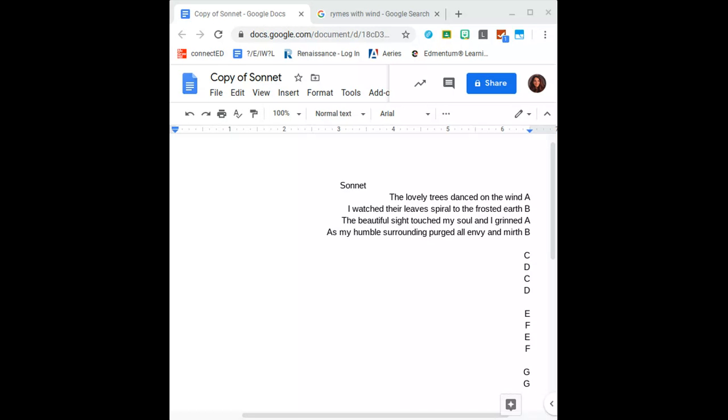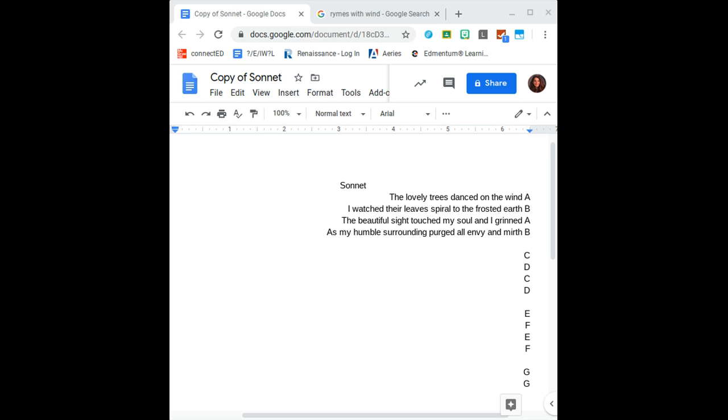All right, guys, today we're going to talk about your sonnet. I'm going to try to make this short and sweet. So I went ahead and I wrote one stanza of a sonnet. Now, the important things we're going to hit today is remember that these letters on the side, that's your rhyme scheme. So an A line has to rhyme with an A line, a B line has to rhyme with a B line. And remember, none of the other lines in the poem can rhyme with your A or your B. Otherwise, that would be their letter. So you need to check your work as you go on.